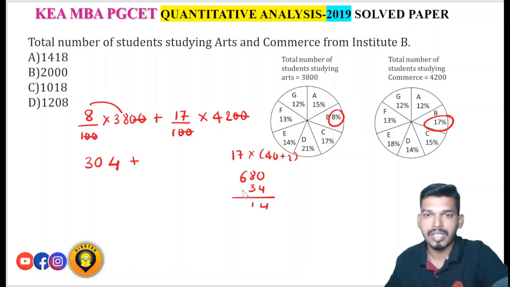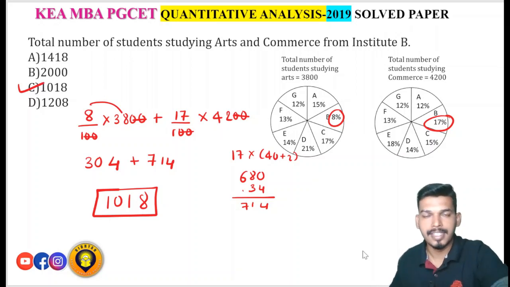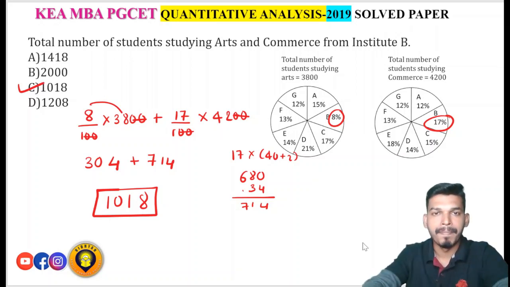So this is how much? 714. So 304 plus 714, 4 plus 4 8, 1 plus 0 1, 7 plus 3 10. So 1018 is the answer. That is option C is the right answer. Next one.